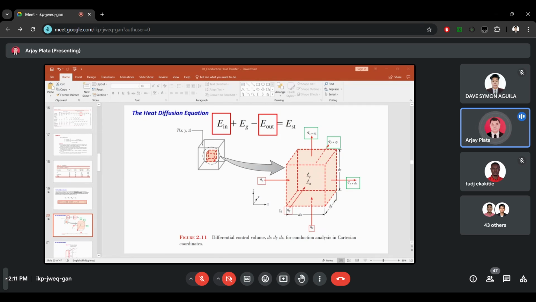As you can see on our screen, we have here a homogeneous medium within which there is no bulk motion or advection, and the temperature distribution T of x, y, and z is expressed in Cartesian coordinates. So this is Cartesian coordinates x, y, and z.